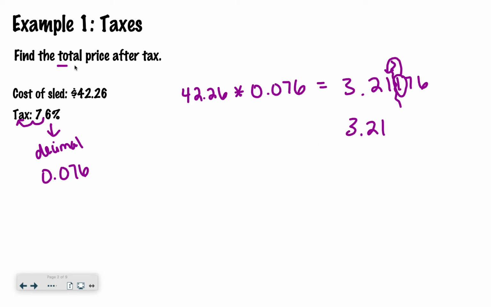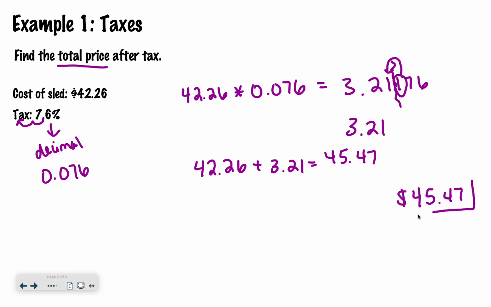But I'm not looking just for the tax, I'm looking for the total price. So I say 42.26 plus 3.21, and I get a total of $45.47. And that would be my answer. Okay, so what I did was I took the price, multiplied it by the percentage, and then added that amount back onto the original.